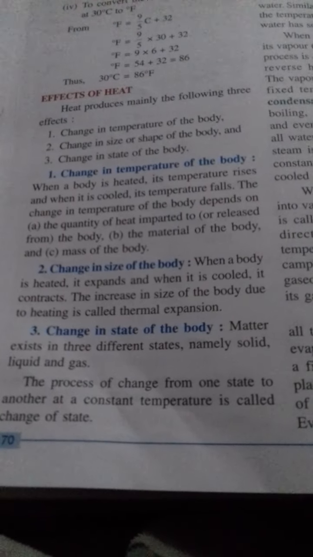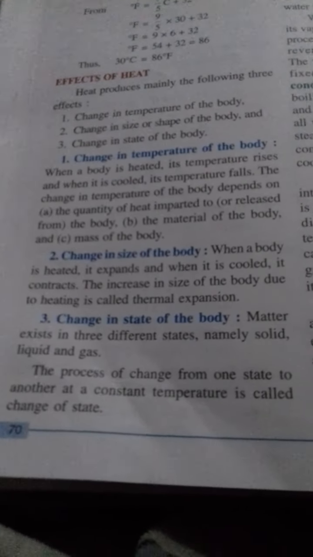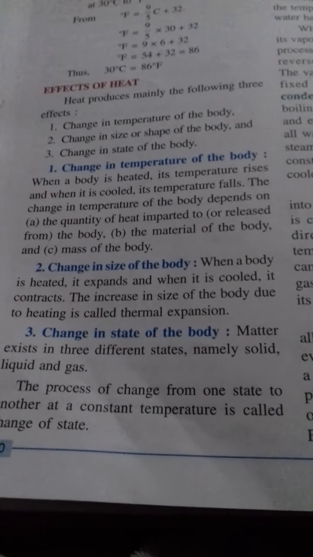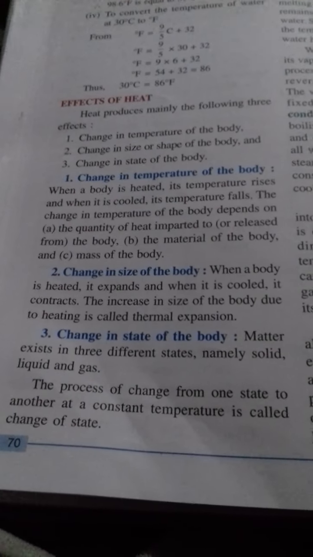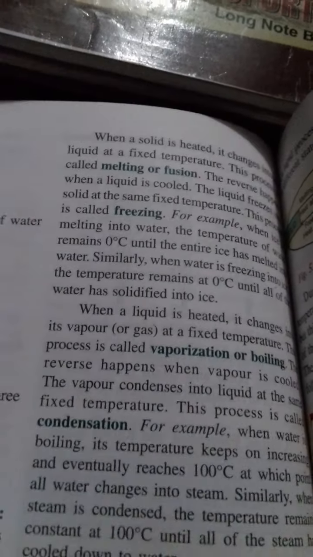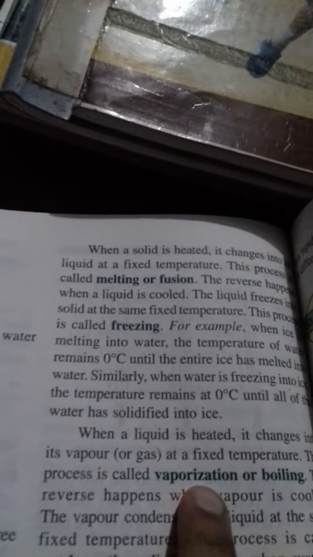The process of change from one state to another at a constant temperature is called change of state. At a constant temperature means you are heating it at 50 degrees Celsius, and at that constant temperature only it is changing its phases. For example, when a solid is heated, children, it changes into liquid at that temperature only. This process, when the solid changes into liquid, is called melting or fusion.